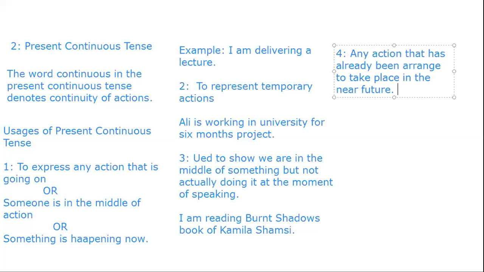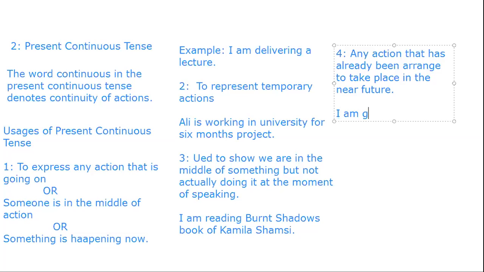When you have decided something or arranged something already for the near future, at that time you have to use present continuous tense, and you are also sure about that particular activity as well. So in order to express that thing, we can use present continuous tense.